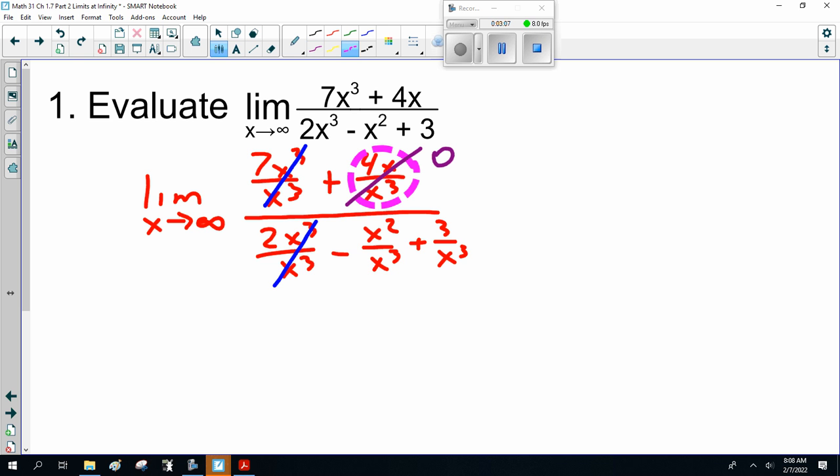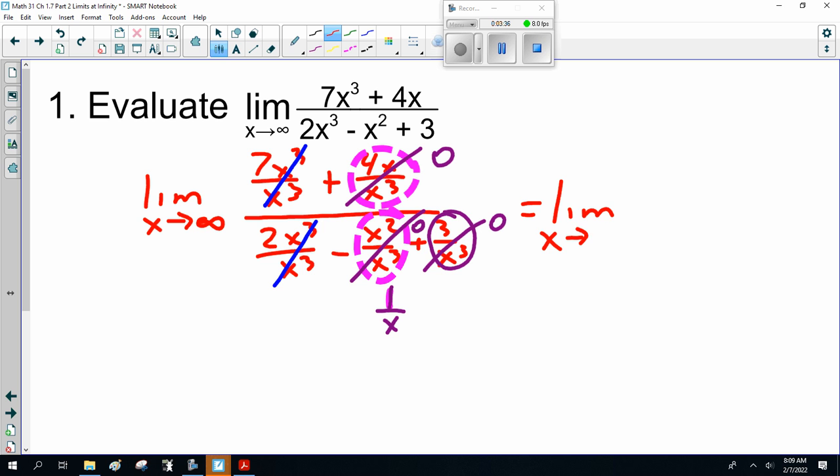Similarly, down here, x squared divided by x cubed becomes, let me emphasize, 1 over x. What happens as x goes to infinity? That goes to 0. Same thing here, 3 over x cubed. As x goes to infinity, that becomes 3 over a huge number, which becomes 0. So all the other terms cancel out, and we're down to the limit as x goes to infinity of 7 halves, because everything else is gone.